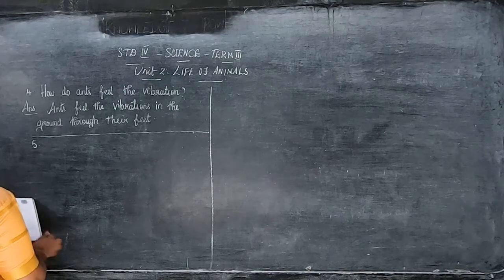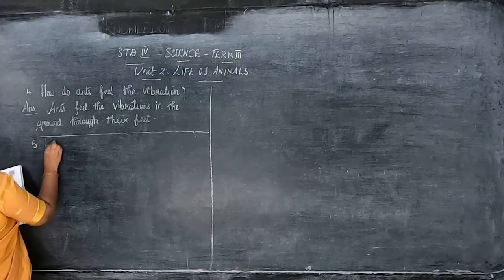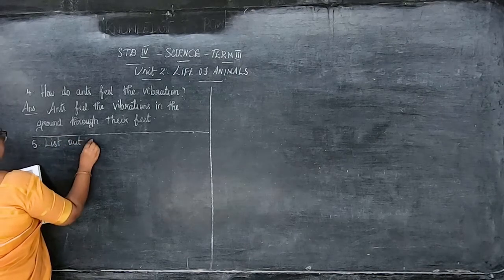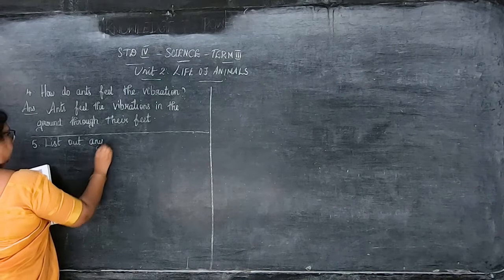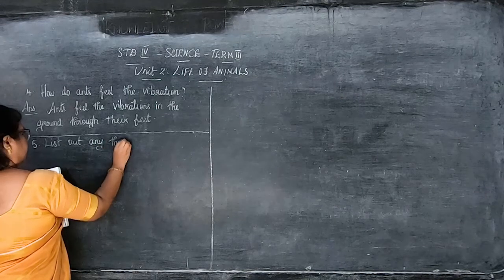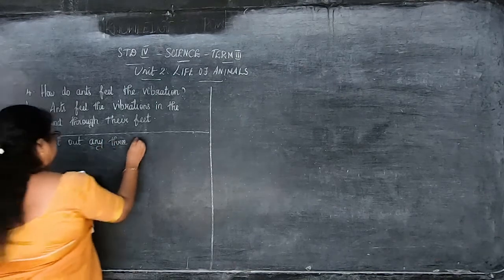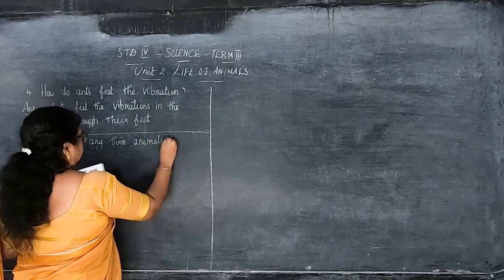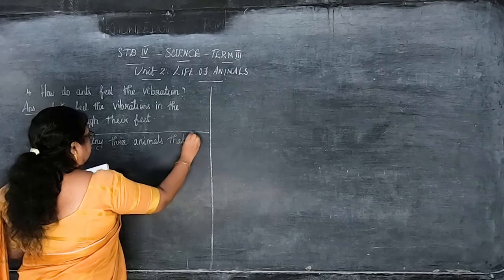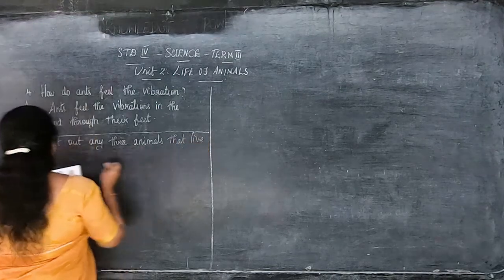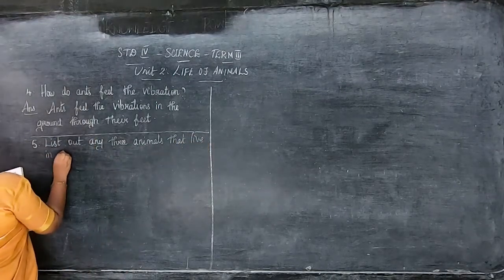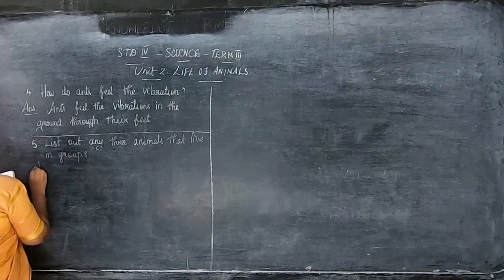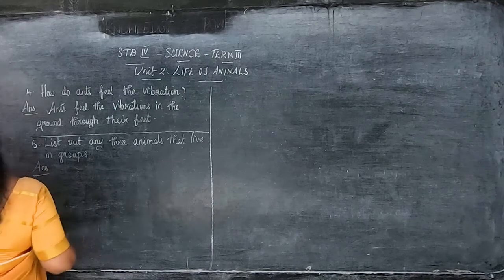5th question. List out any 3 animals that live in groups.